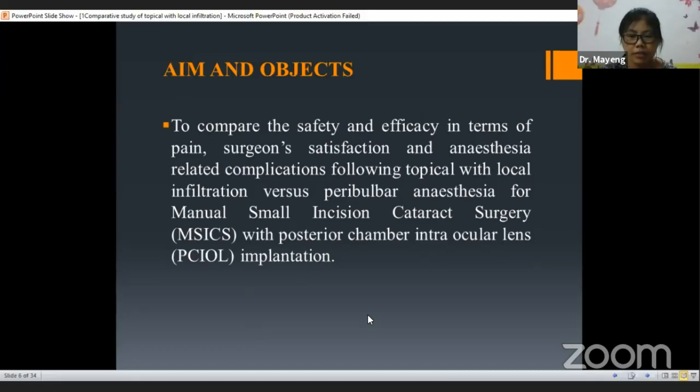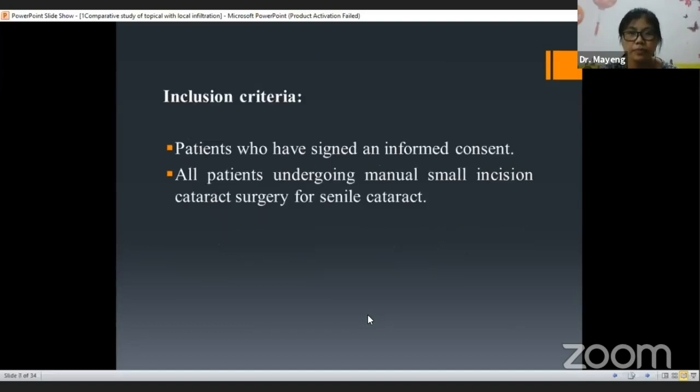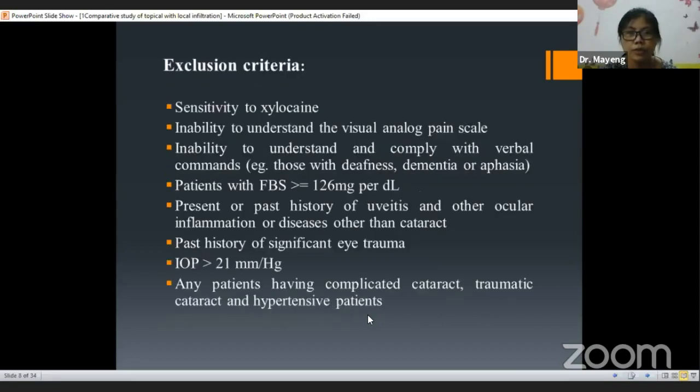It is a non-randomized controlled clinical trial conducted in the Department of Ophthalmology for a period of 2 years in patients with senile cataract attending the IOPD. Patients who signed an informed consent and all patients undergoing manual small incision cataract surgery for senile cataract were included in the study. Those who were sensitive to xylocaine, unable to understand the visual analog scale or comply with verbal commands, patients with present or past history of uveitis, past history of significant eye trauma, or any complicated cataract were excluded from the study.